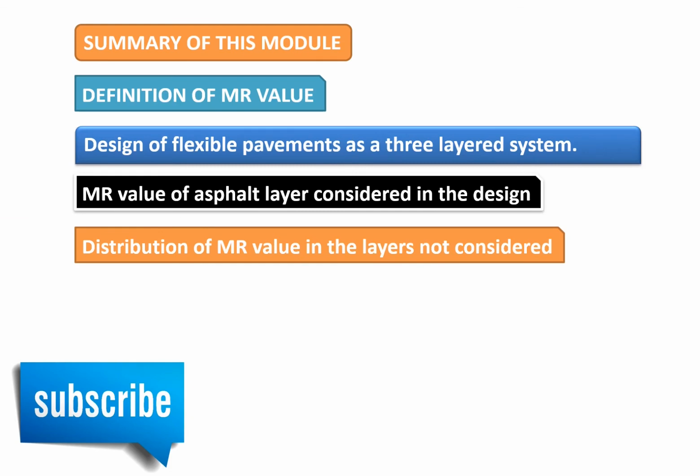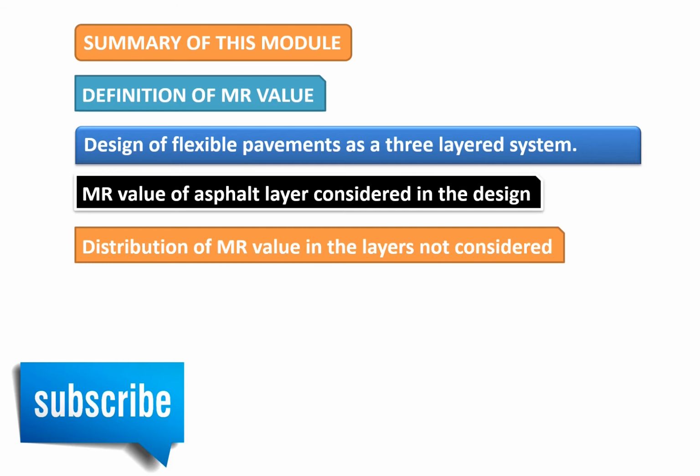So to conclude, also to summarize this module, we talked about the definition of MR value, which is the ratio of stress by strain, and the design of the flexible pavements, how the design is initiated, and what is the principle of the flexible pavement design based on IRC 37, and the MR value of the asphalt considered in the design mixes. The best way, when we are designing the flexible pavement using a 3-layered system and assigning an MR value for the asphaltic layer, is that definitely we need to have some variation when we are designing the DBM and the BC.